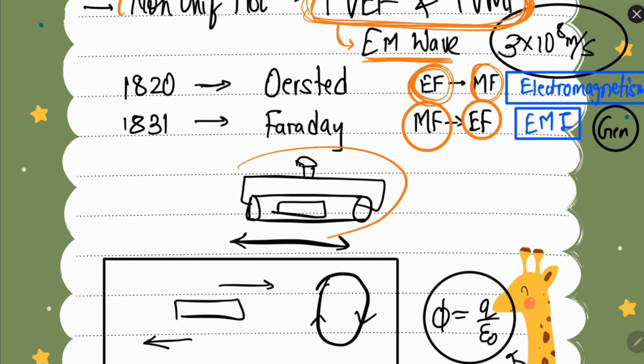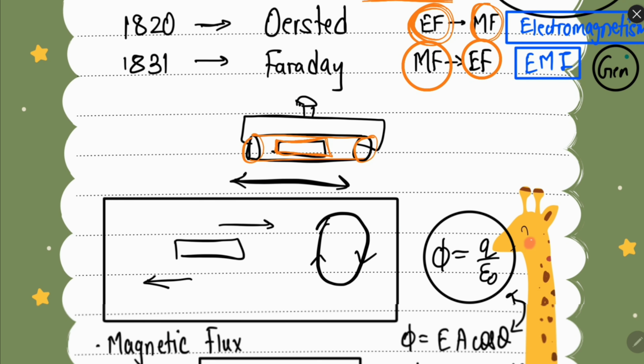Faraday's experiment is very simple. He took a container in which he took a magnet. So this is our magnet, and inside this magnet there is a coil of wire which is attached on both ends, and there is a small bulb. Obviously at that time bulb was not there, but whatever desired device, but we have bulbs now, so let's say an LED is there. Once you move this magnet to and fro inside, there will be a flux change and it will create a current in the circuit and the bulb will glow. This is quite simple.